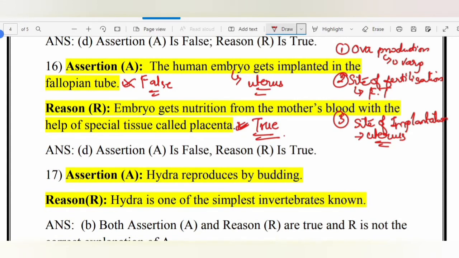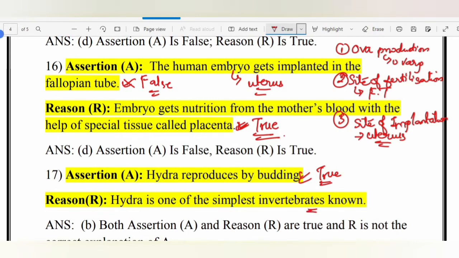Assertion: Hydra reproduces by budding. Reason: Hydra is one of the simplest invertebrates known. The assertion, that Hydra reproduces by budding, is true. It also reproduces by regeneration. Is Hydra one of the simplest invertebrates known?